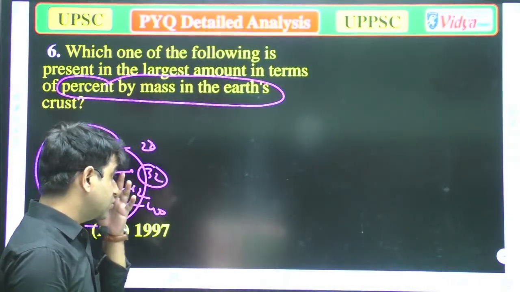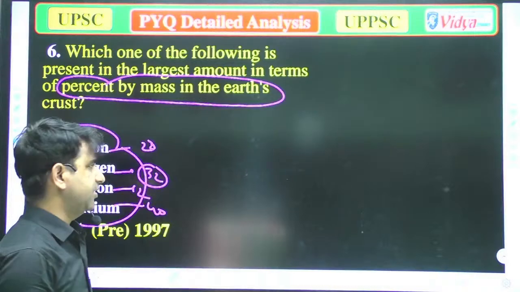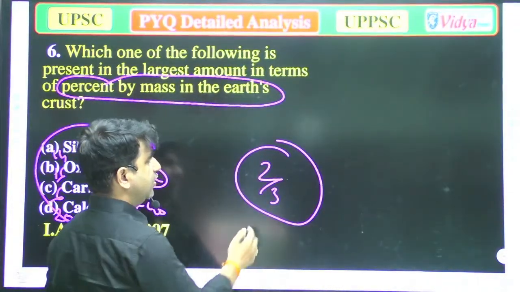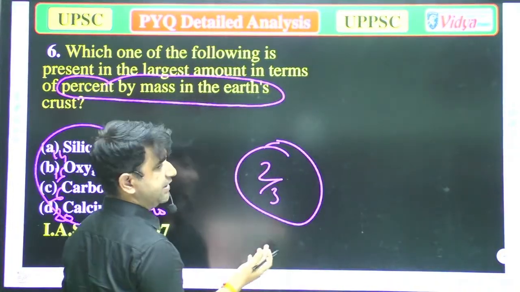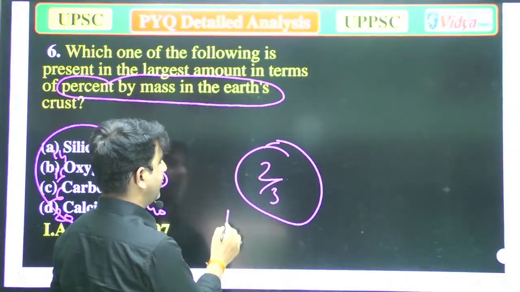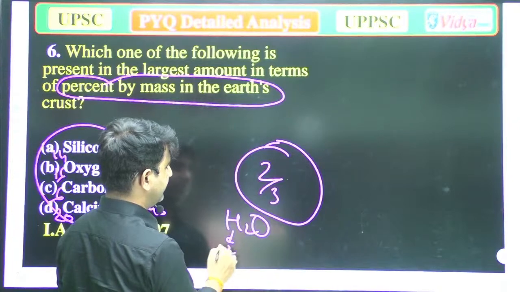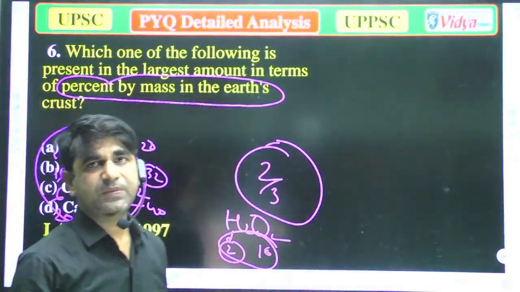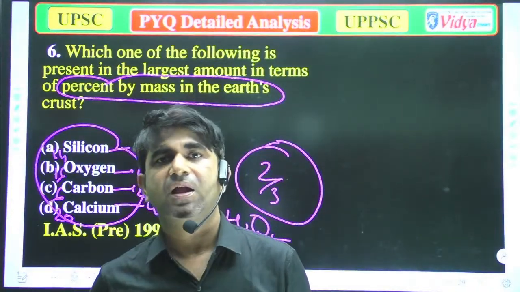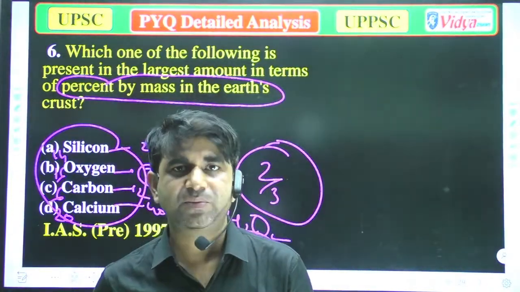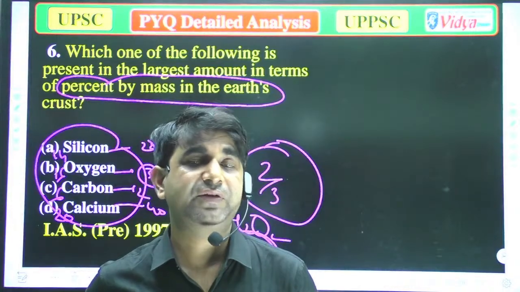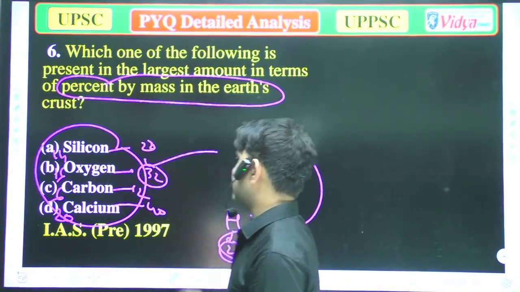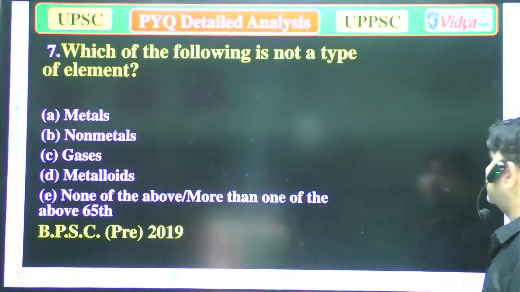percentage of elements, we know that two-thirds of the earth surface is covered with water. The formula of water is H2O, with hydrogen 2 and oxygen 16. So we can say that oxygen is found in the maximum amount on earth, when we are talking on the basis of mass. So option B will be the correct answer. Now we'll move to the next question.